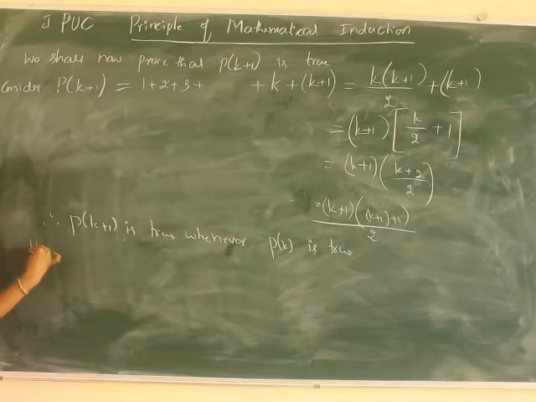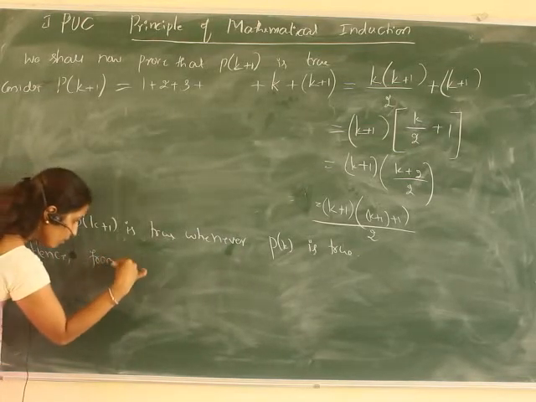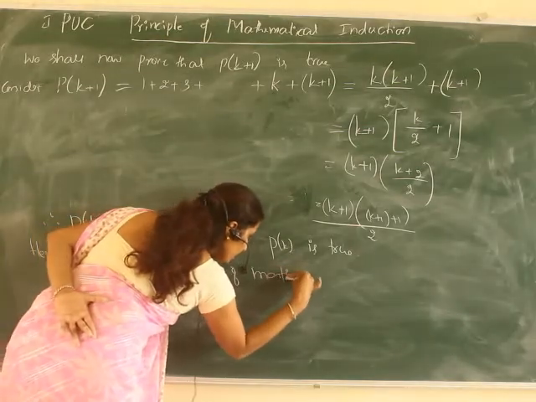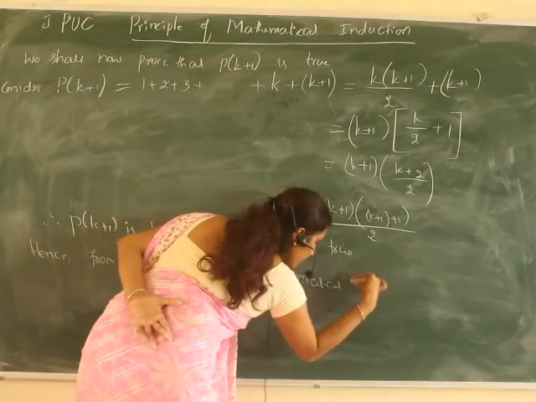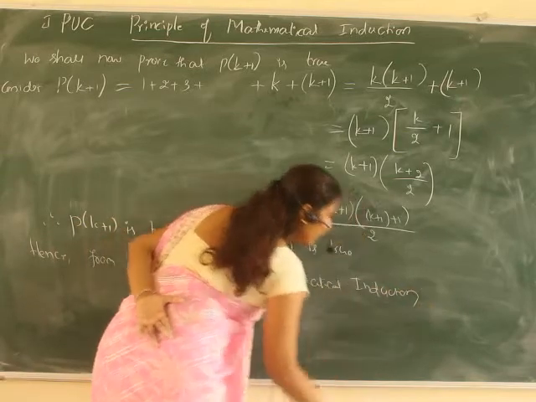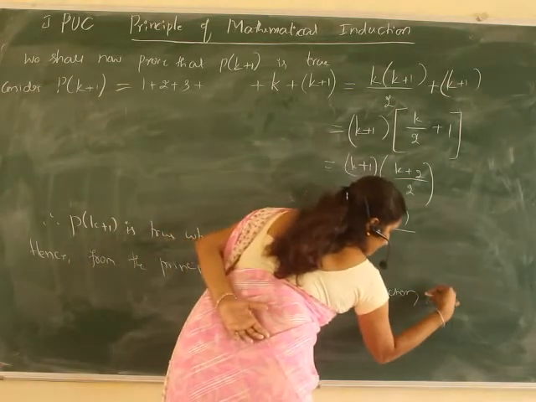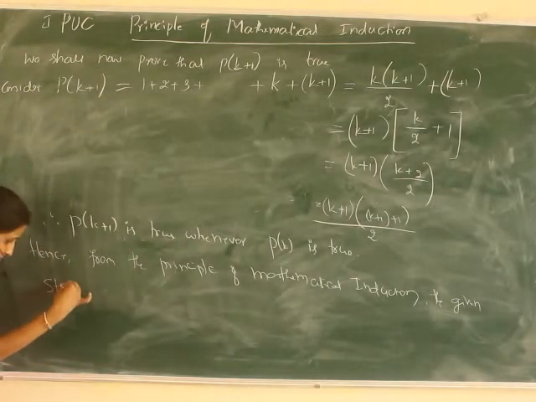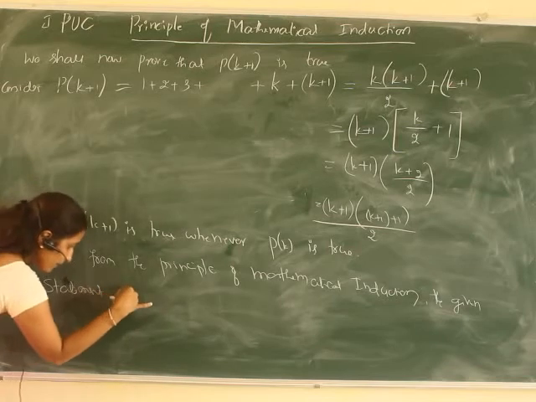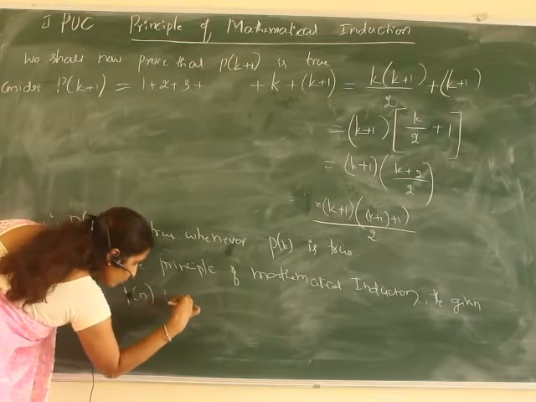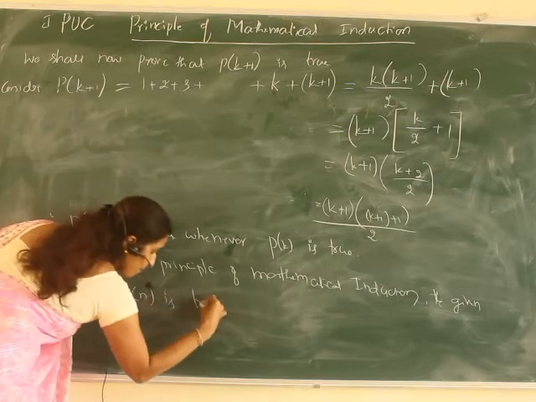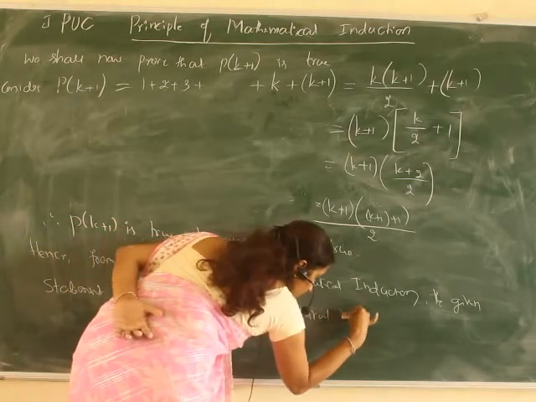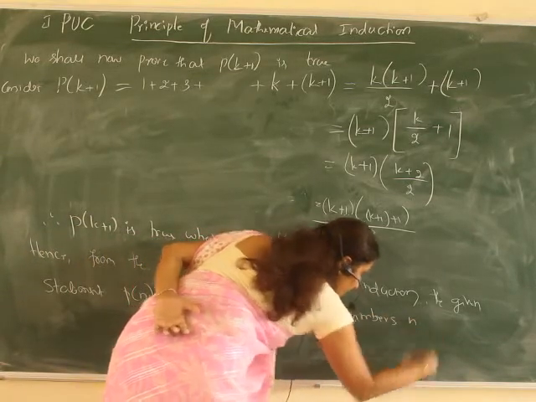Hence, from the principle of mathematical induction, the given statement P of n is true for all natural numbers.